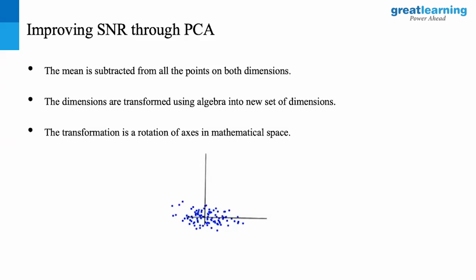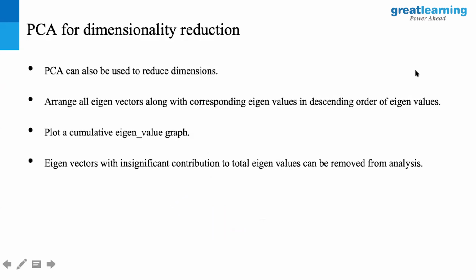This is the point at which I'm going to say the number of principal components is sufficient to explain the percentage of variance, or the proportion of the variance, that these particular variables carry. I'm going to arrange all eigenvectors along with their corresponding eigenvalues in descending order, plot a cumulative eigenvalue graph, and the eigenvalues that are least significant can be removed from the analysis. This is what we call a scree plot. Now you're going to find a clear elbow here.